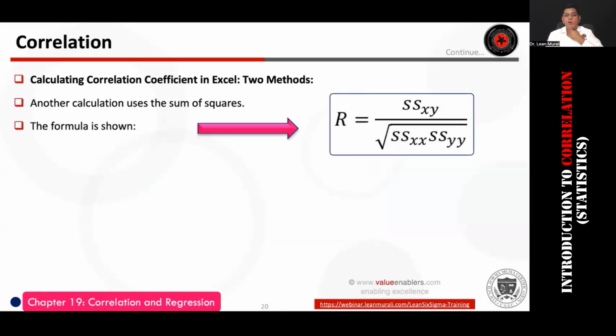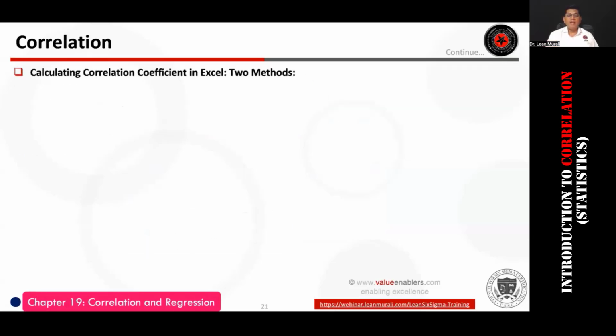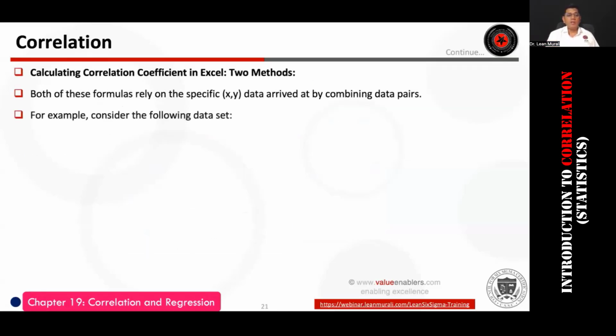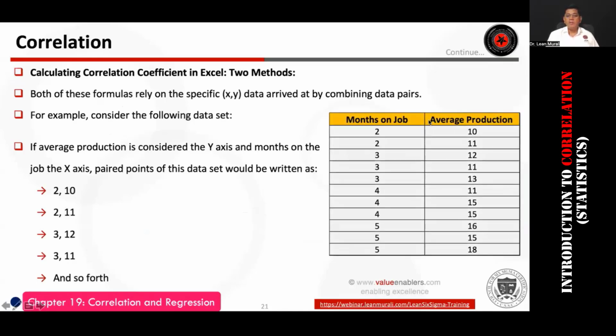Okay. So the formula is shown here. I just wanted to have a glimpse of this formula. I'll give you this presentation inside our Telegram group, but don't worry, we will exactly find out how to calculate this, okay? Now if you see here, it is written something like this, okay? A set of two variables, okay? Month on the job, 2 months on the job, 3 months on the job, 4 months on the job, 5 months on the job, and average production, all that stuff.